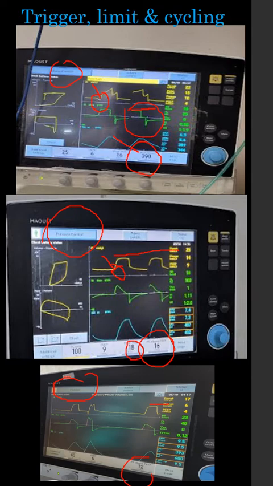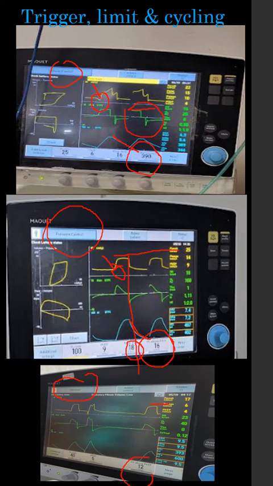So after 3 seconds of initiation of inspiration, the inspiration will stop and the exhalation valve will open, and the patient will passively exhale it out. That is called cycle. So here you can see this is the inspiration to expiration cycle. Once the time, this time Ti, is complete, the exhalation valve opens and exhalation starts.